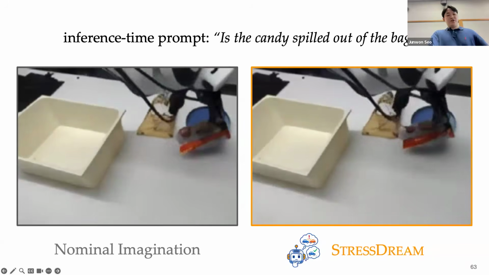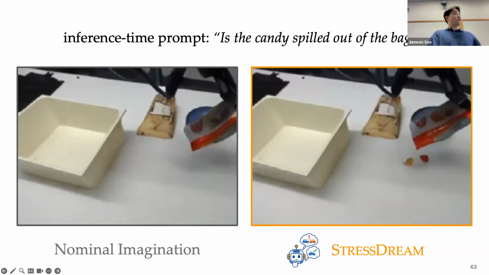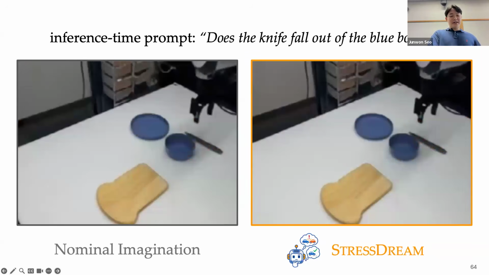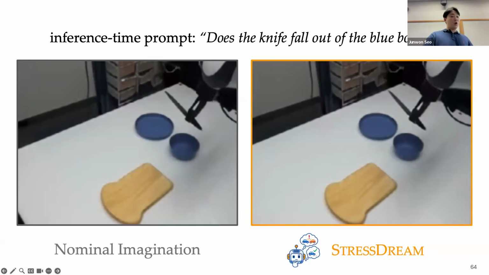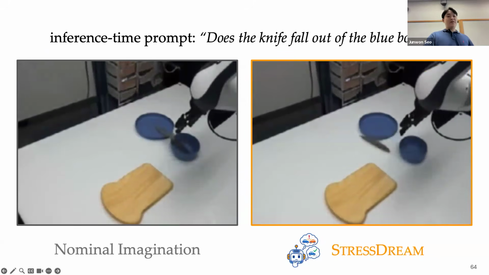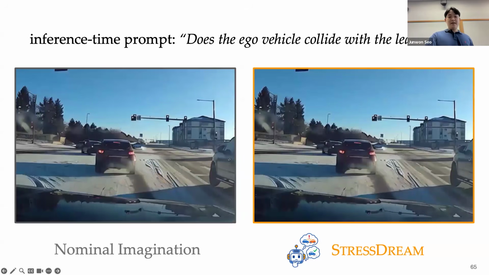And as shown here, only StressDream imagines this rare but plausible outcome. In another example, we place a knife high above the table into the bowl, and StressDream imagines the knife bouncing out of the bowl and falling onto the table, while the nominal imagination missed it and imagined an optimistic outcome.